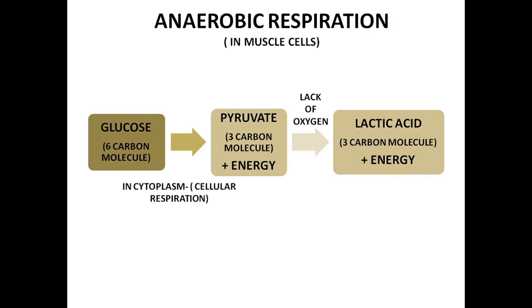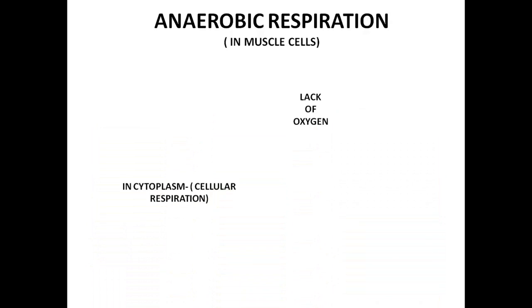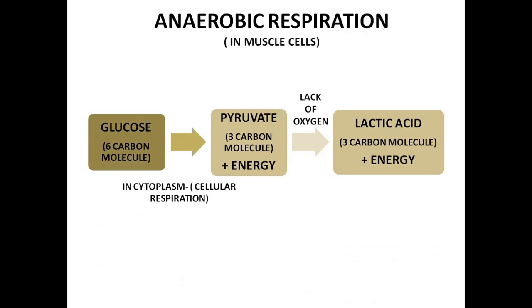So anaerobic respiration, let's sum up: glucose is broken down into pyruvate in the cytoplasm, and then when there is a lack of oxygen, the pyruvate is broken down into lactic acid, which is a 3-carbon molecule, and energy is released. So we know energy is stored in our body in the form of ATP. ATP is called the energy currency of the cell, right? We'll see more about ATP in the coming slides.